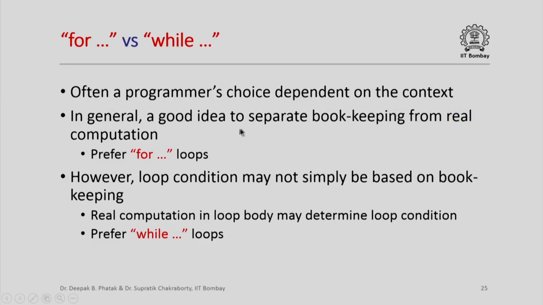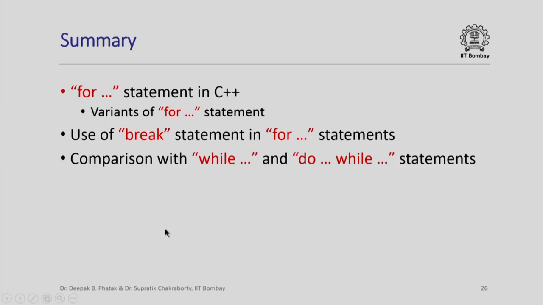In general, it's a good idea to separate bookkeeping from real computation, so for loops would seem preferable. However, loop conditions may not simply be based on bookkeeping. Loop conditions may also be changed by the real computation in a loop body, in which case we might want to prefer while loops. So in summary, we have looked at for statement in C++ and its variants. We have looked at the use of break statement within for statements, and we have seen a very brief comparison of for with while and do while statements.